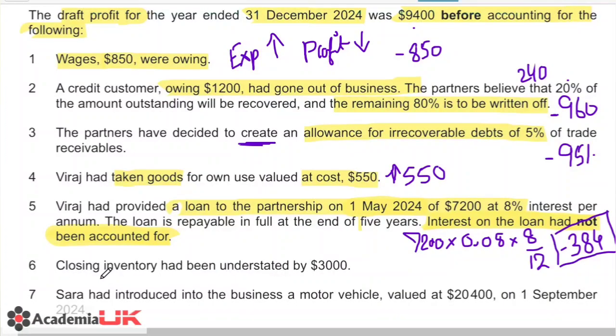Now moving on, closing inventory had been understated by 3000. Whenever closing inventory is understated, that means that profit is also understated. So when we correct this, that will increase your profit by 3000. So that will have a positive impact on your profit, and that will increase your profit by 3000.